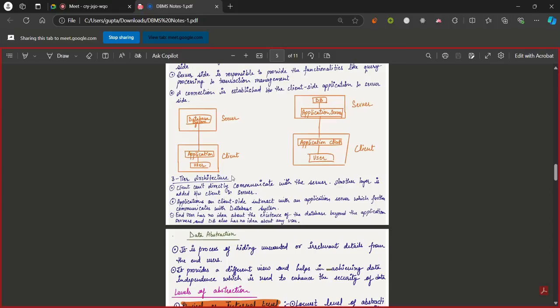Now, when we move to three-tier architecture: in the single-tier architecture, you are directly able to communicate with the database. In a two-tier architecture, you are directly able to communicate with the server, and the server will communicate with the database. Okay, one level. Now we move to the three-tier architecture. Here, you cannot directly communicate with the server itself. Now, there is one more layer added between client and server. Now, what is that layer? We'll see it now, as you can see on the diagram on the right side.